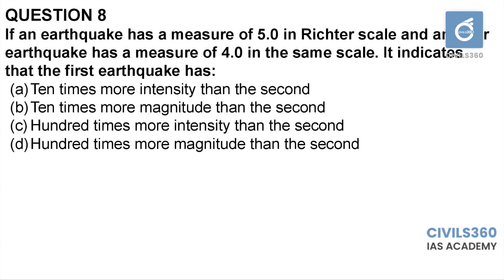So a change in magnitude of 1 indicates that the strength increases to, or the magnitude increases to, 10 times more than the first one. Okay. From 4 to 5, it indicates that the magnitude changes to 10 times. So option A is the answer. Question number 8, option A.